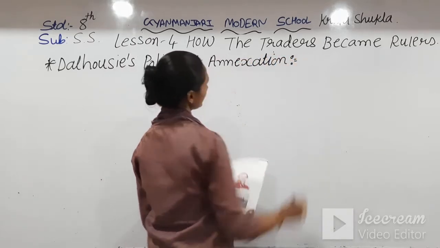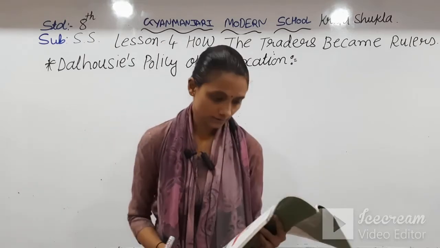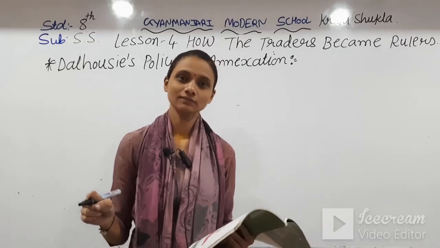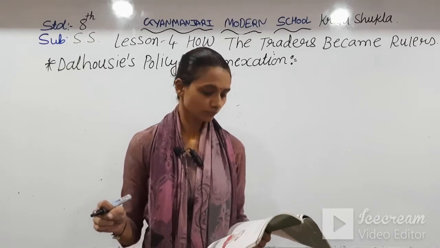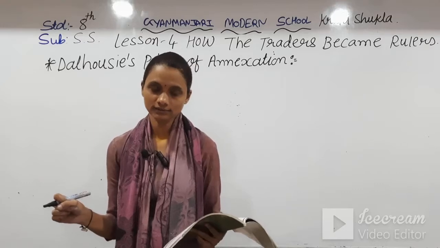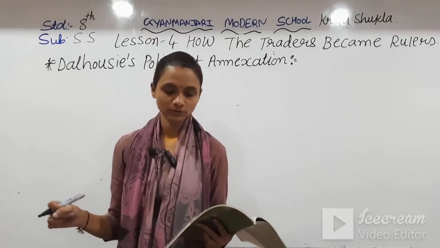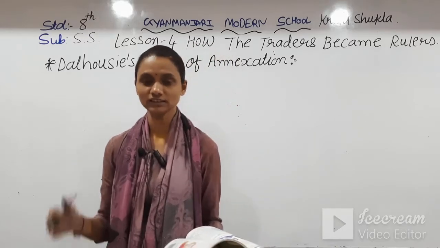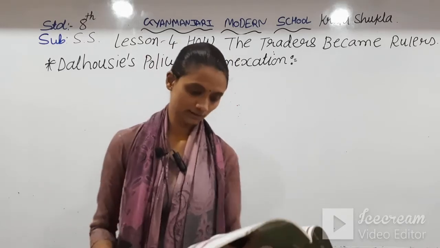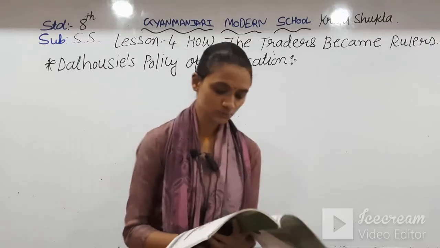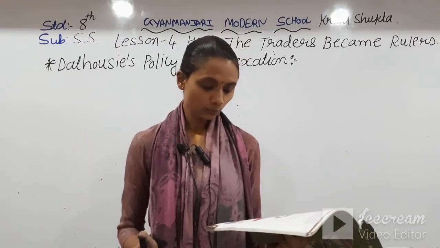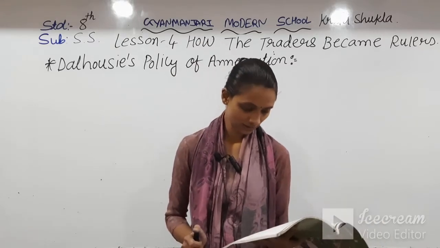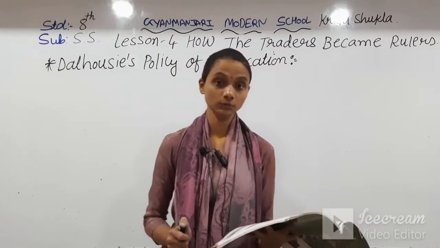We left off last time with Governor General Sir Henry Hardinge, who, when he came to India, ruled completely over the Sikh state and brought it under British rule with the policy of interference and annexation. So what was the policy of annexation? That will be given in this point. Let me start it. See, Dalhousie's policy of annexation. Here the picture of Dalhousie has been given, students. You can see this. I am reading on page number 21.